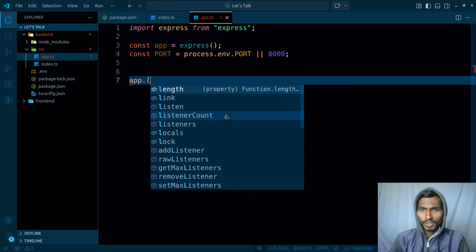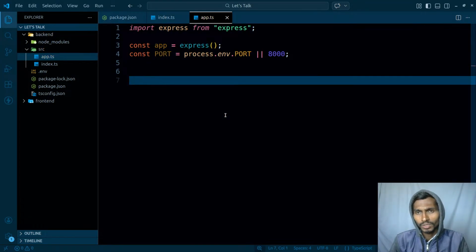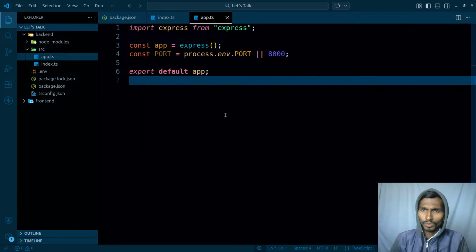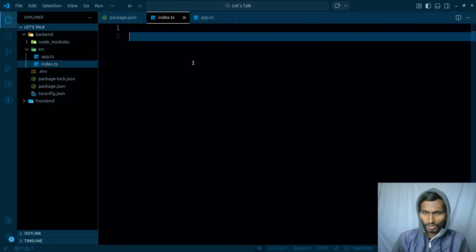So okay, let's do it really quick. I'm not even gonna listen here. I can just simply say export default app, so app is actually going to be exported from here. Apart from this particular thing, I can just simply import it over here. So import app.